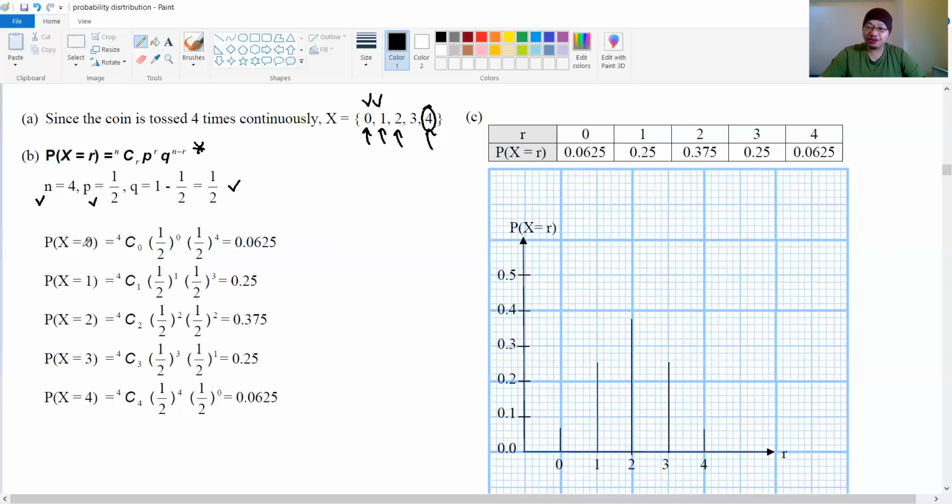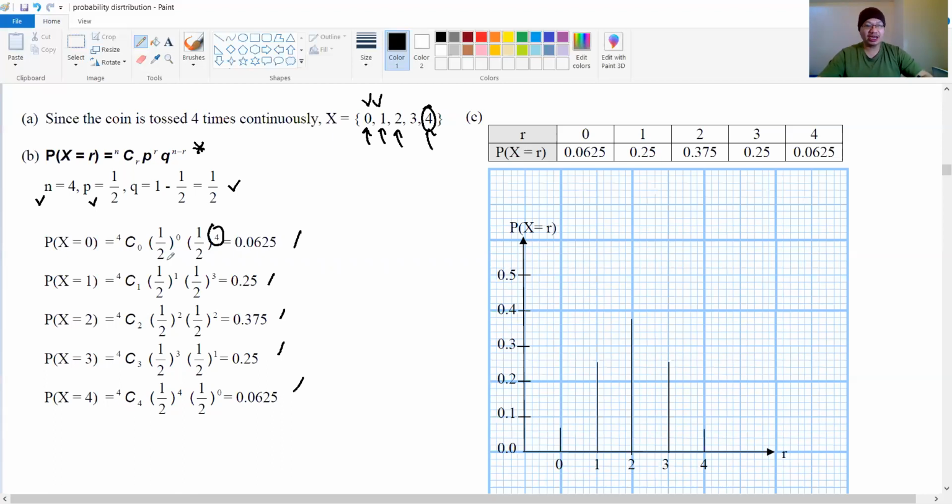When there is no head, the binomial probability will be 4C0, 1 over 2 to the power 0, 1 over 2 to the power 4, since 4 minus 0 equals 4. So this is the probability when there is no head at all. When only one head appears amongst all four tosses, we use 4C1 and so on, and this is the value. I think you don't have a problem with these values because we already discussed how to find them on the previous topic.